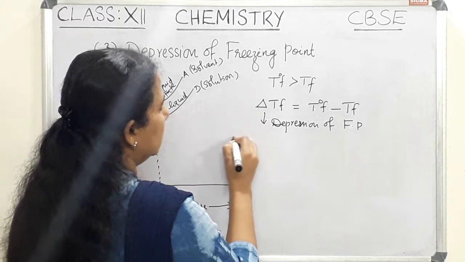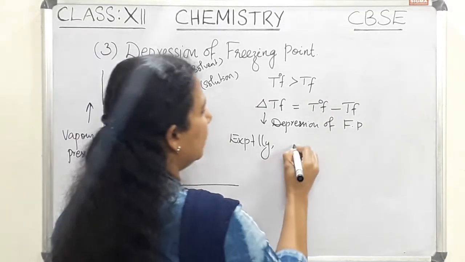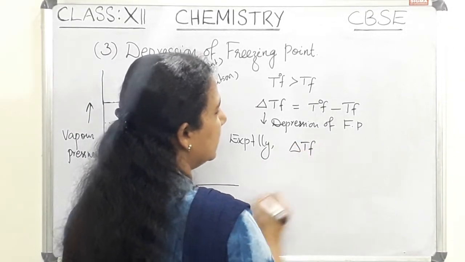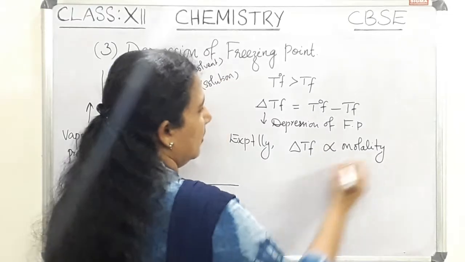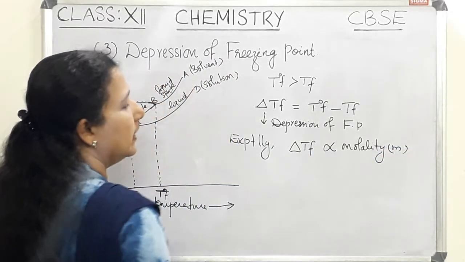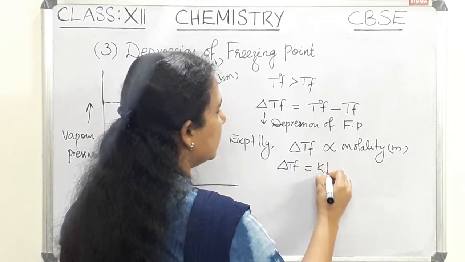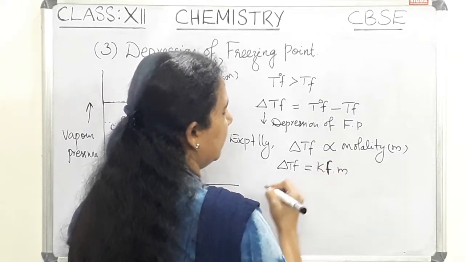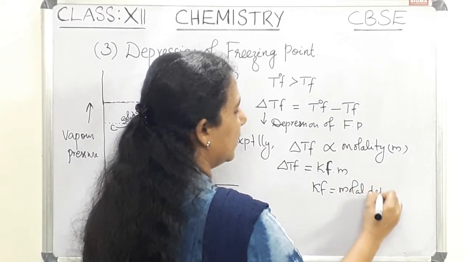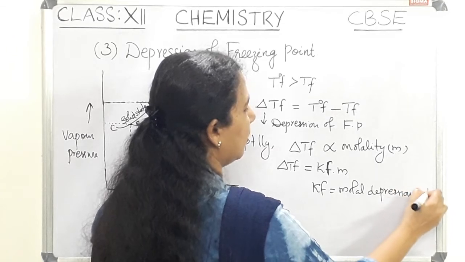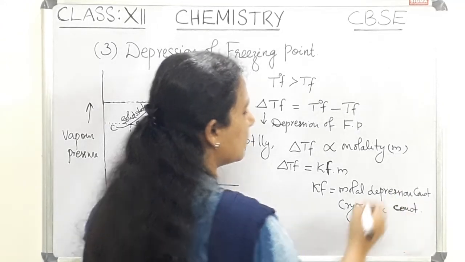Now let us see the observation from experiments. Experimentally, for a dilute solution, delta TF is always directly proportional to molality M. So delta TF is equal to the proportionality constant Kf into M. Kf is called the molal depression constant or cryoscopic constant.